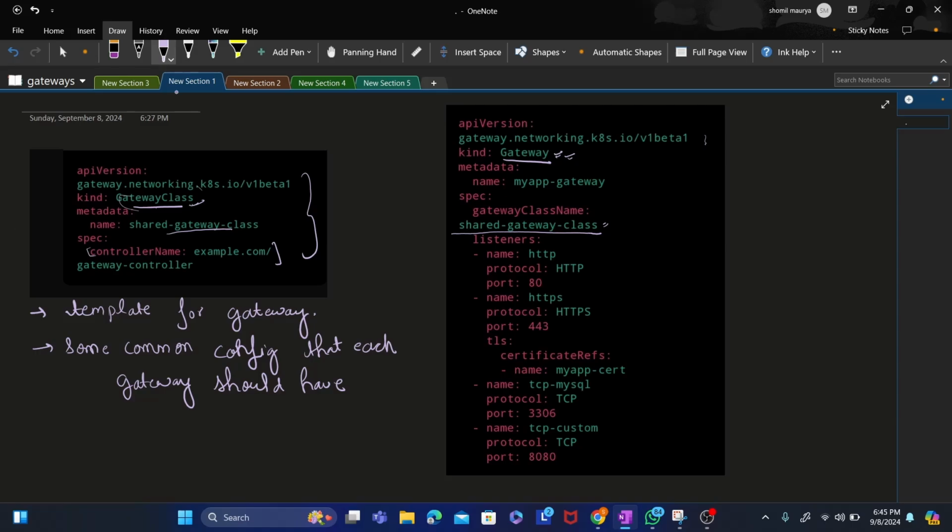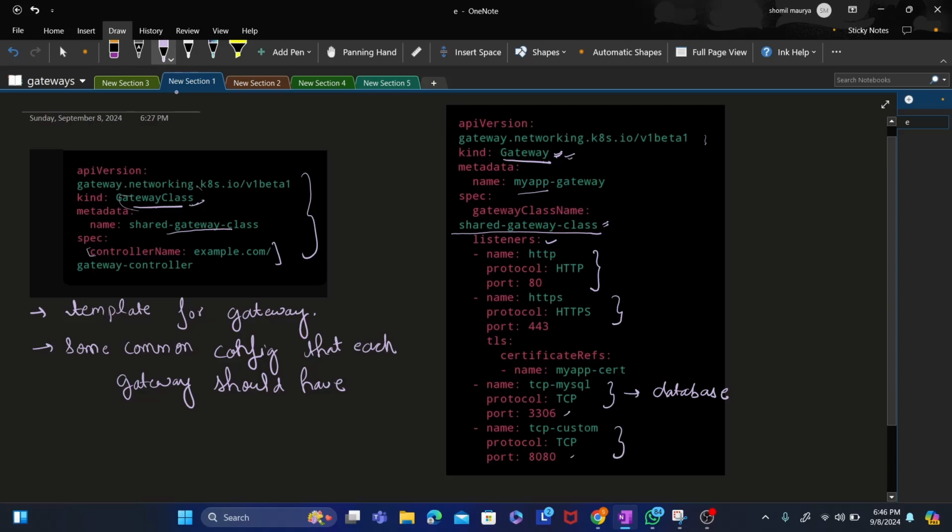Now we will jump to this gateway. What is a gateway? We define kind as Gateway, and this is the gateway class name, which is the parent class, and the common configurations that it is inheriting. And these listeners, like in Ingress where you saw host based and path based routing, same is there. We define the ports. We define the HTTP port and HTTPS ports. This is the database, which was not possible in Ingress, this TCP connection. Two TCP connections are there.